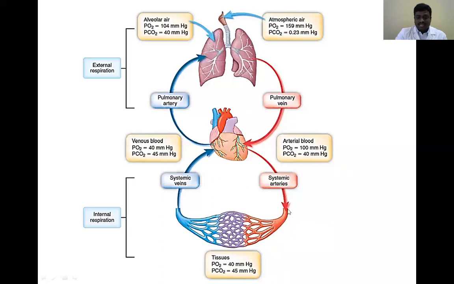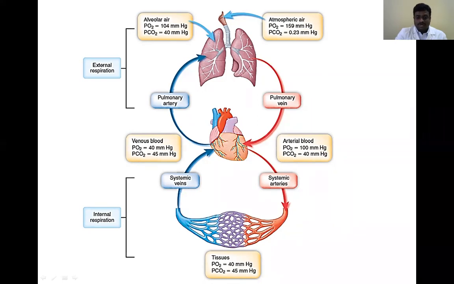So for the analysis of arterial blood gases, we collect the sample from the arteries. Here the partial pressure of oxygen is 100 mm of Hg, and the partial pressure of carbon dioxide is 40 mm of Hg. So the oxygen that enters into the different organ cells participates in different metabolic reactions, then releases carbon dioxide.